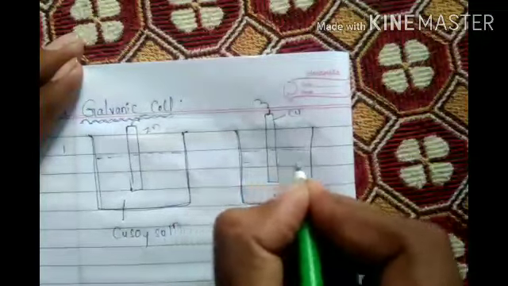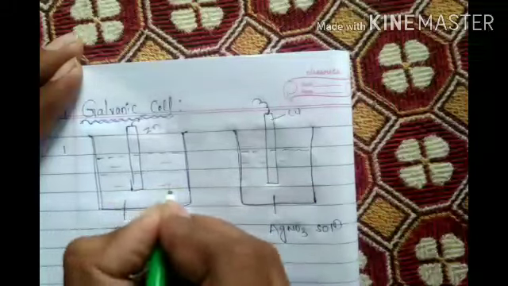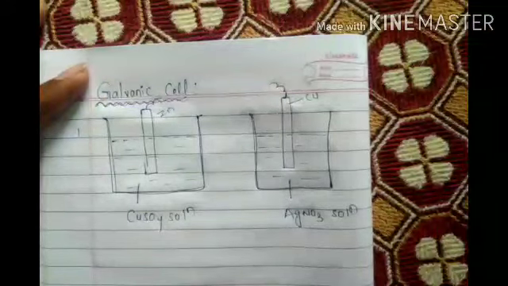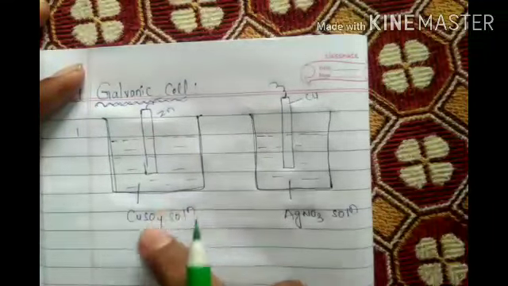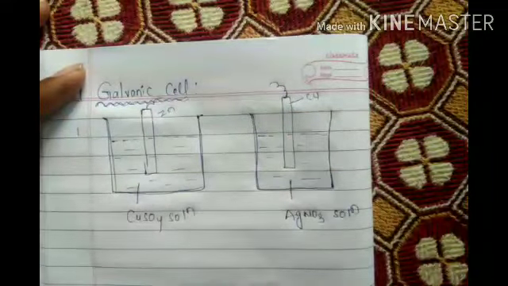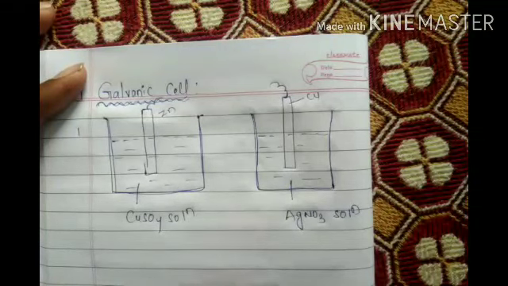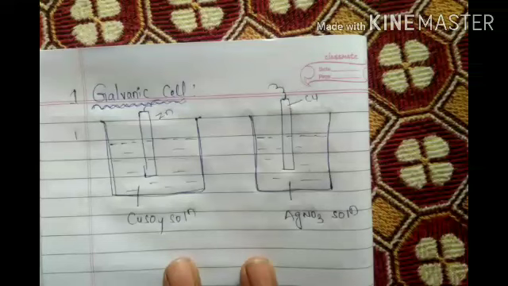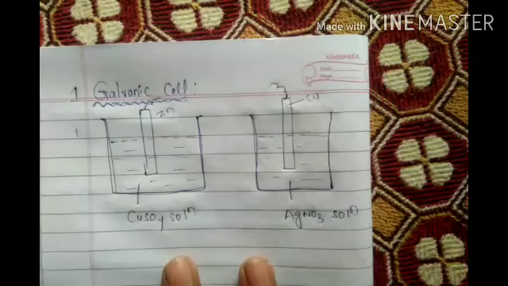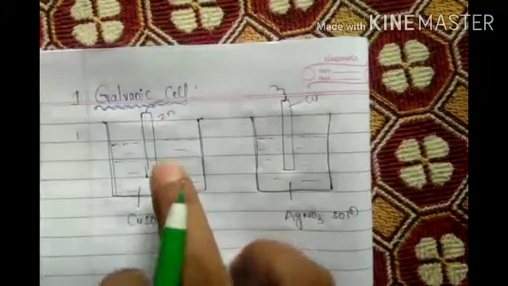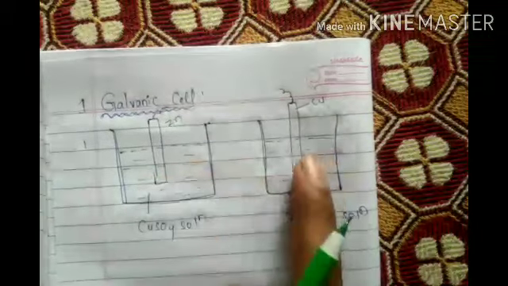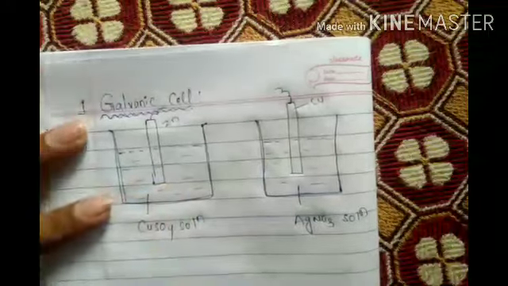Same amount we have to take. Okay? This is the AgNO3 solution, and the zinc and copper solution. So now we pass some amount of electricity, measured in amperes. Now here one place reduction is going on, one place oxidation is going on. Either here oxidation, here reduction, whatever, we will discuss.